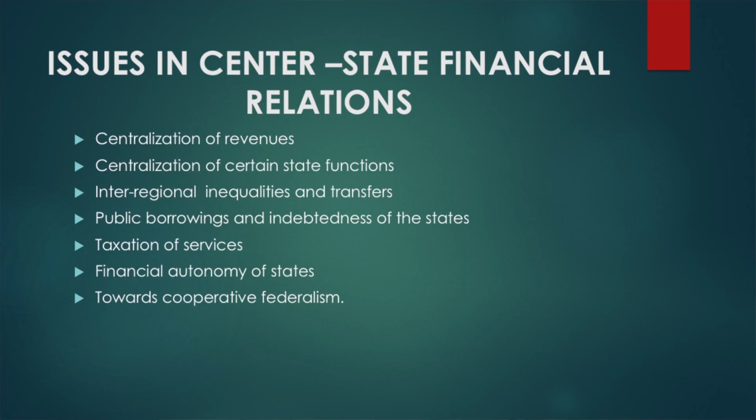Then centralization of central-state functions. When the financial resources are with the union government, automatically, and this is the case even in the United States federation and the Canadian federation, the federal government tries to dominate the entire scenario. The same is the case in India. You find centralization of certain state functions.